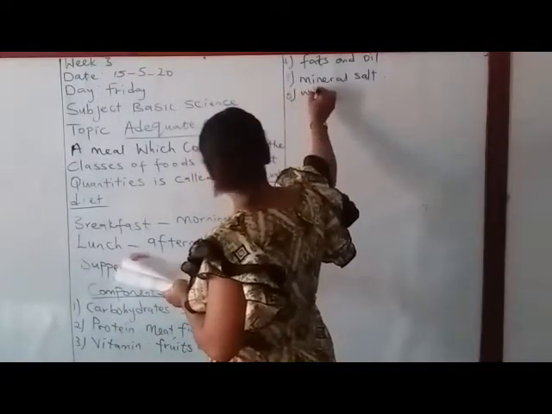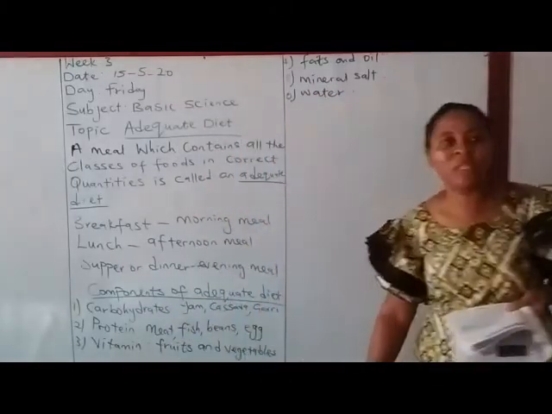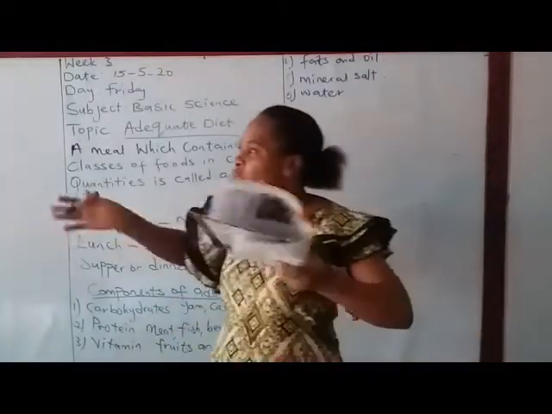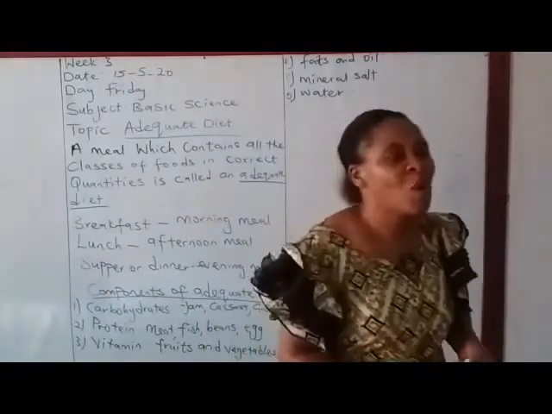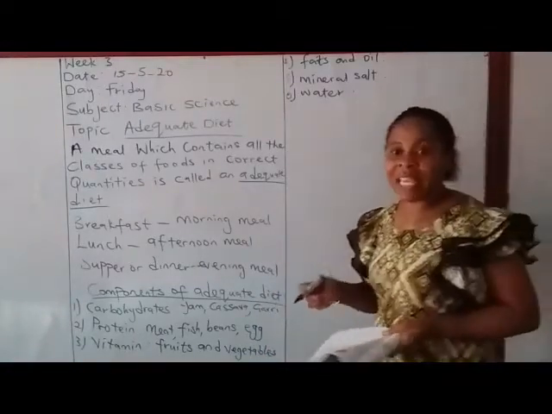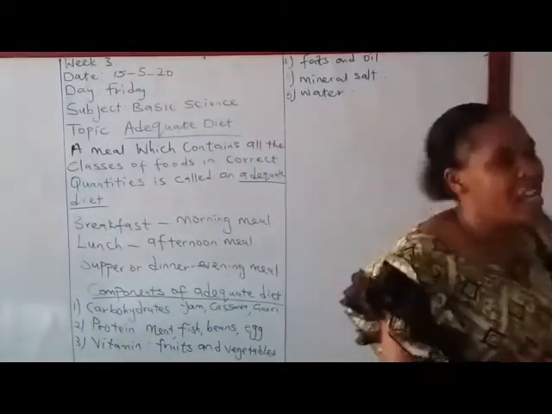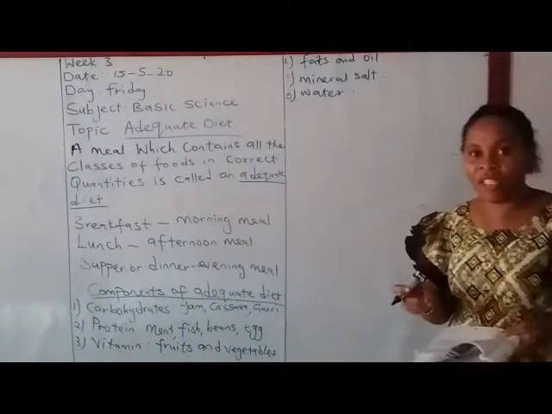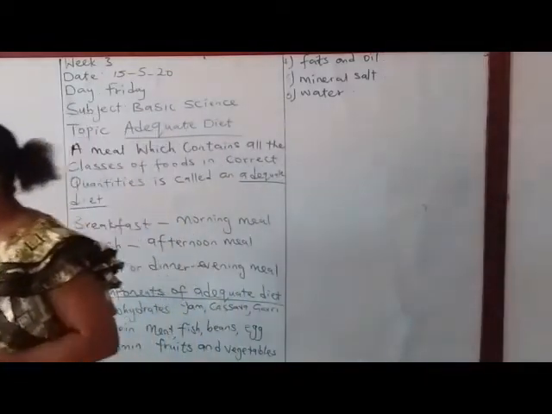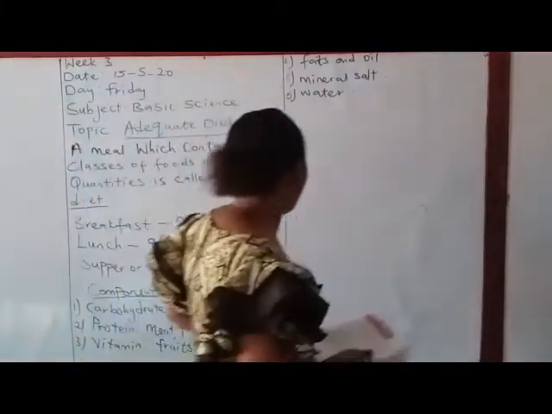Water. The water we drink. Without water we can't do anything. We drink water, we cook with water, we bathe with water, we do so many things with water. So after eating your adequate diet and you did not drink water, something is still lacking in your body. You might be sick and you go to the hospital and the doctor will say there is no water in your body. So when you eat, make sure you drink. So clean water is one of the components of adequate diet.